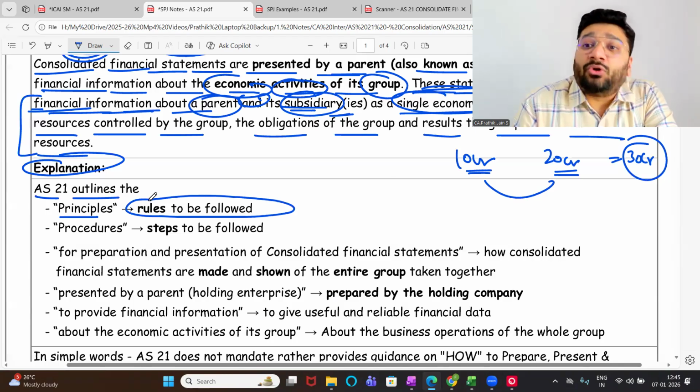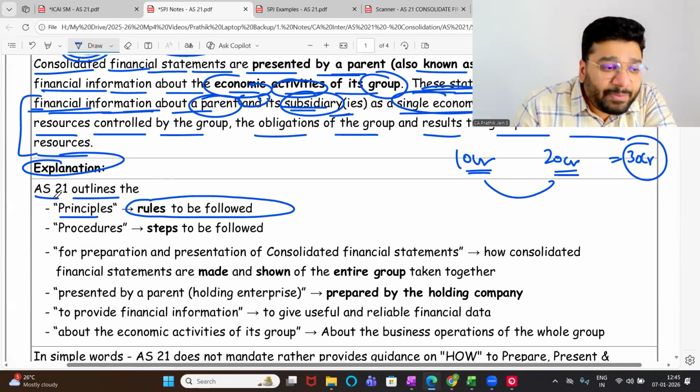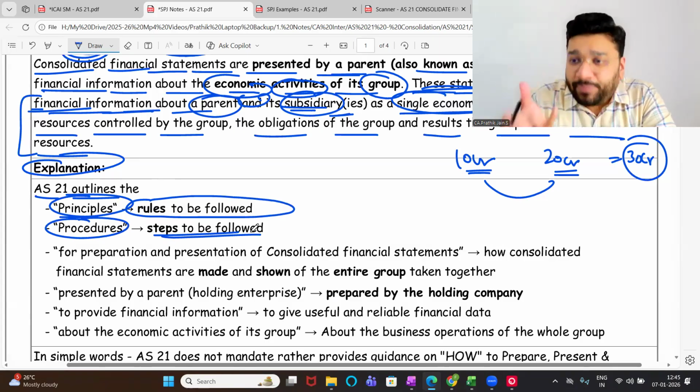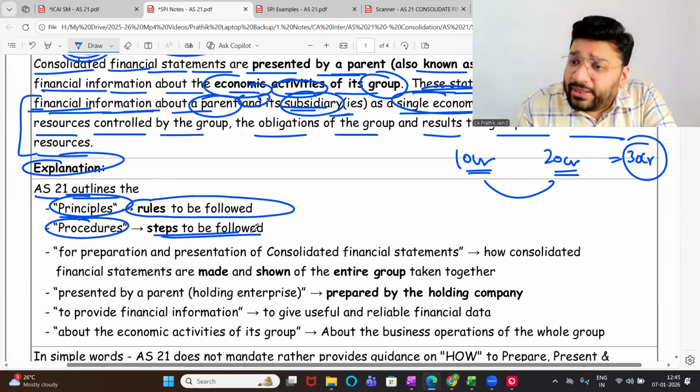AS 21 will set out the rules that you have to follow. In preparing CFS, there are certain rules that you have to follow. That is called principles. AS 21 gives you the procedure also, step by step, how and what you're supposed to prepare. How AOP has to be prepared. How you're supposed to calculate the minority interest.